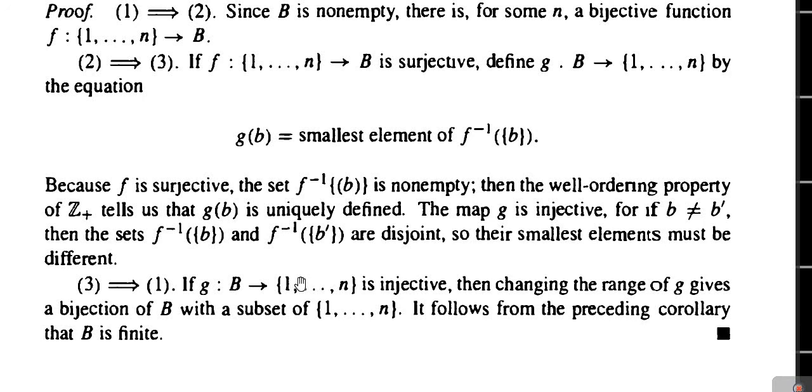If we drop those unrelated elements and keep only the images, then obviously that mapping G will become surjective also. As it is already injective and is now surjective, the correspondence is bijective. In such a way we can form a bijective correspondence between B and a subset of the set {1, 2, 3, ..., n}, and therefore by the corollary B must be finite.